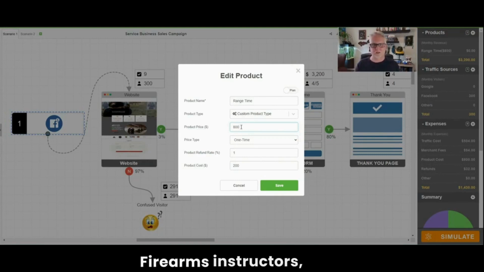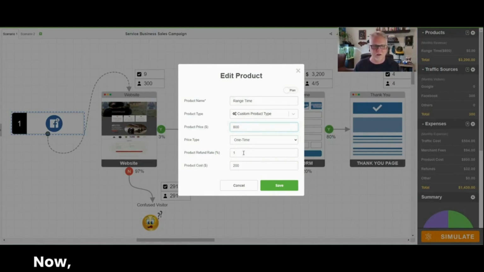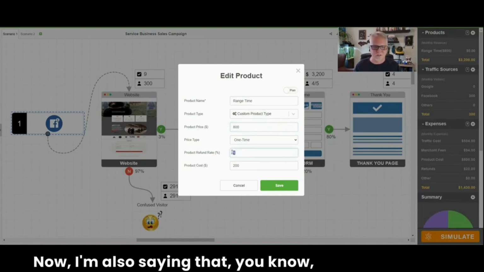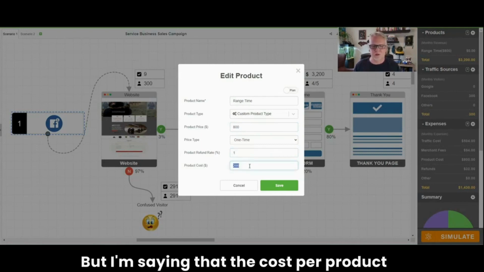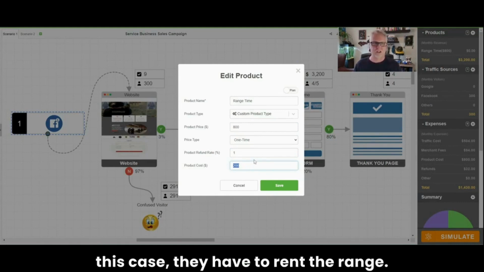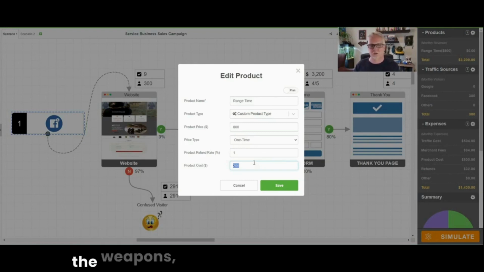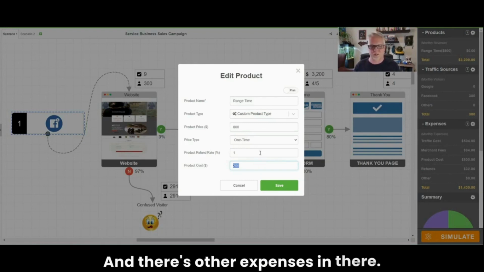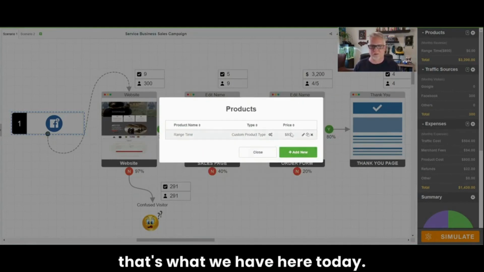And I get it, firearms instructors, all of you charge differently, and this may not be your specific scenario, but I'm just using this as an example. Now, I'm also saying that we got 1% refund. Everybody gets refunds. But I'm saying that the cost per product is $200 in this case because many firearms instructors, in this case, they have to rent the range. They don't own the range. They got to rent the space. They got ammunition they got to buy. They got costs that they got to do for cleaning the weapons, time, and all that kind of stuff. And there's other expenses in there. So I put $200, maybe not completely accurate, but that's what we have here today.